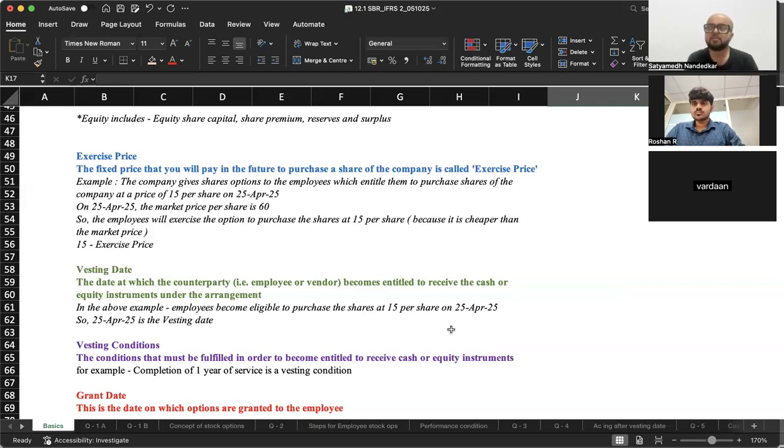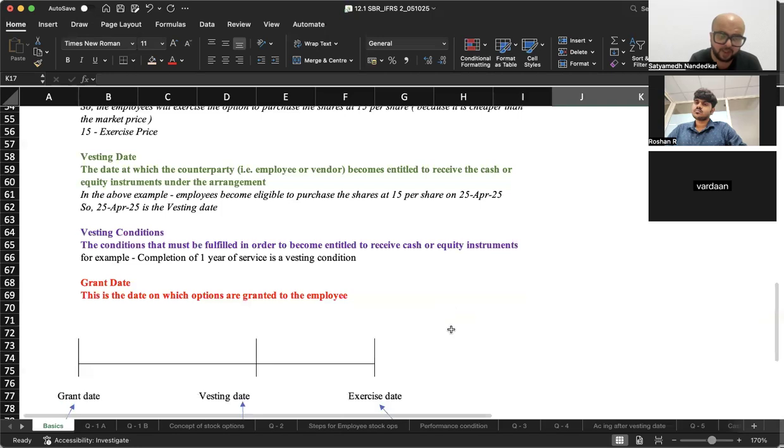Or it could be a market based condition. What is a market based condition? It could be a situation where I tell you that only if the share price touches 5 rupees per share, for example, you will become eligible to get a share option. So these are conditions that need to be fulfilled in order to become entitled to receive cash or equity.